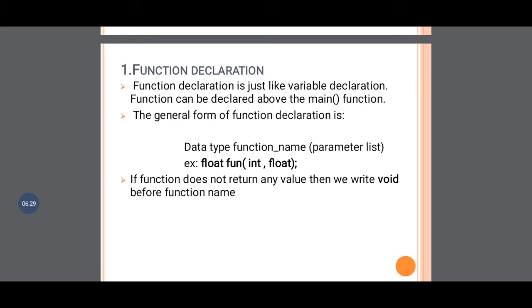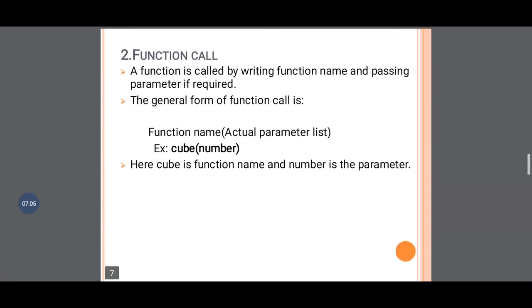Okay, so see, another statement is given below. If a function does not return any value, then we write void before the function name. So what we have to keep in mind: when a function does not return any value, we have to write void before the function name. Another part we have to keep in mind is that the function declaration should be above the main function. And the declaration form is: data type, function name, and into the brackets we specify the parameter list. Very simple function declaration, just like the variable declaration.